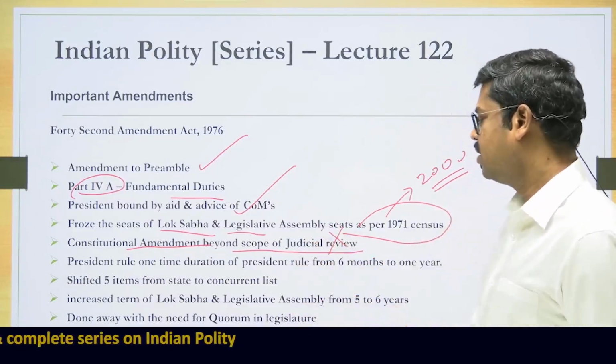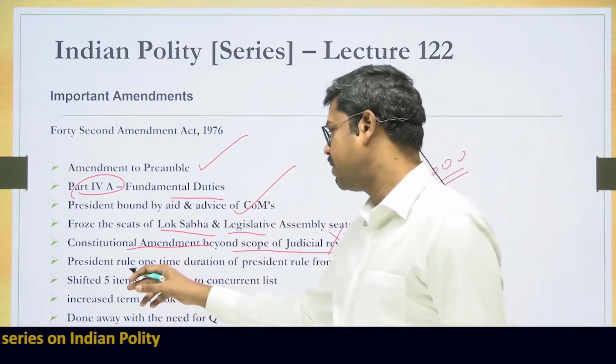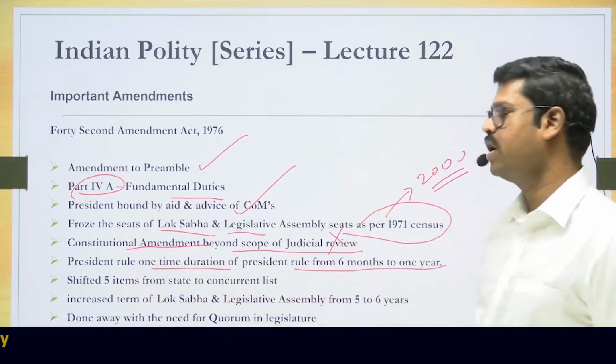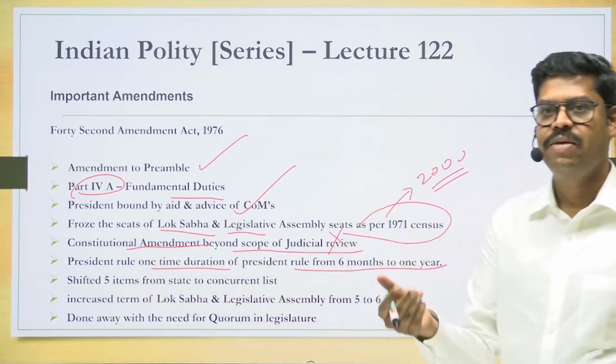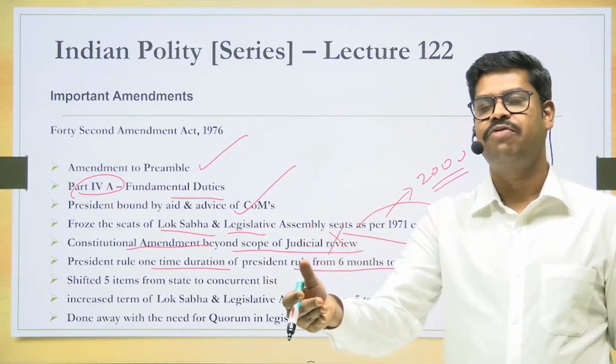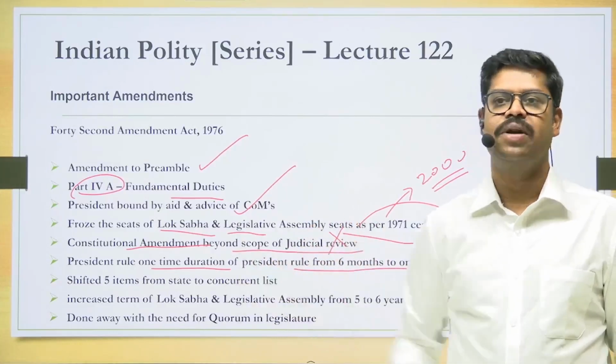And then the 42nd Constitutional Amendment Act extended the one-time duration of the President's rule from 6 months to 1 year. That means we know that whenever the President's rule is imposed in a particular state, the maximum time after the Parliament gives approval can be only for a period of 6 months.